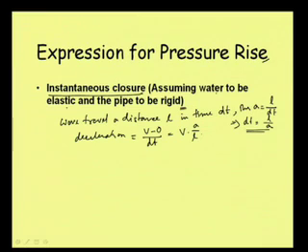Now the inertia head, if we write h, is equal to P, pressure, by W, where W is the unit weight of water. Pressure we have already calculated.